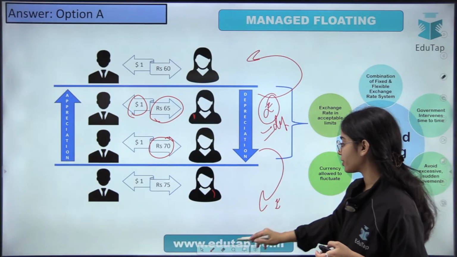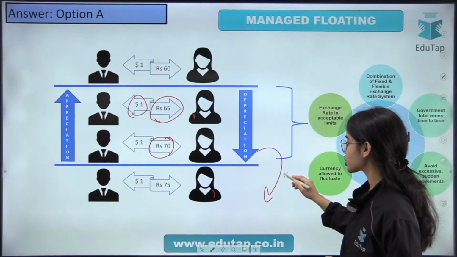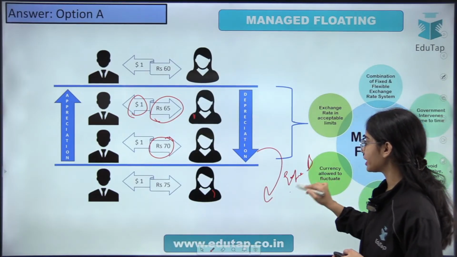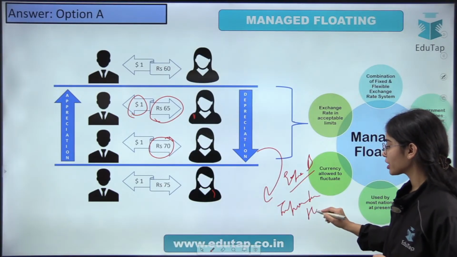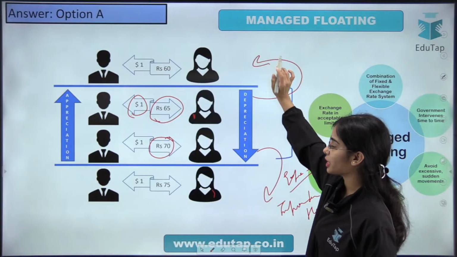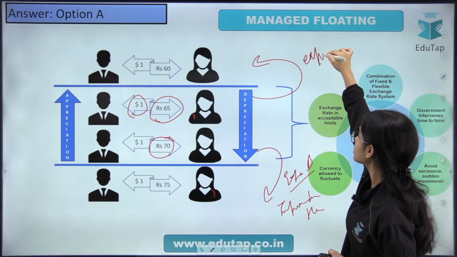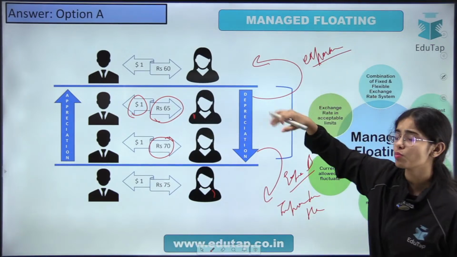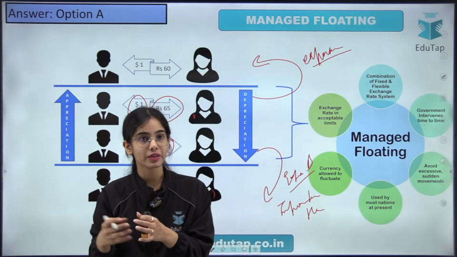The Reserve Bank of India tries to control that, because with too much depreciation, exporters are benefited, but the importers are harmed. Importers are harmed because of too much depreciation. If there is too much appreciation, the exporters are harmed. So if there is too much appreciation of our currency, the exporters of our country are harmed.